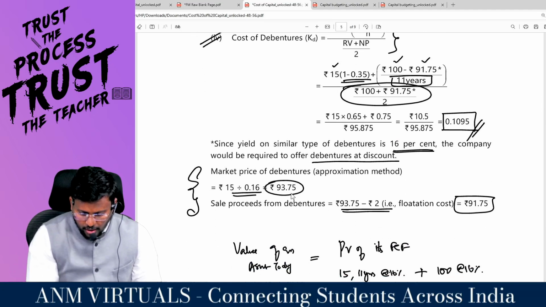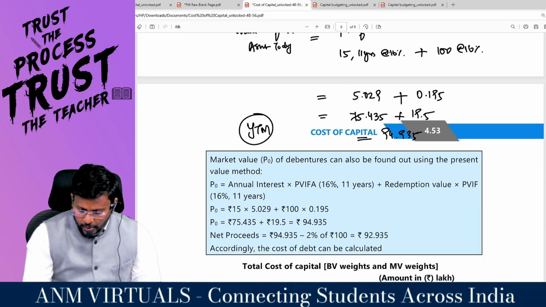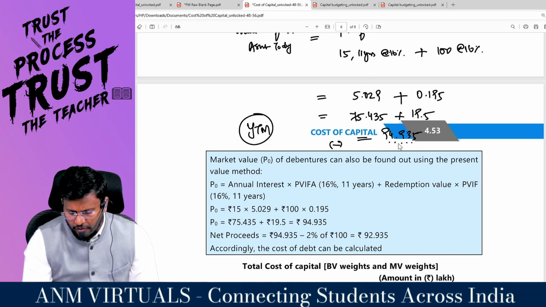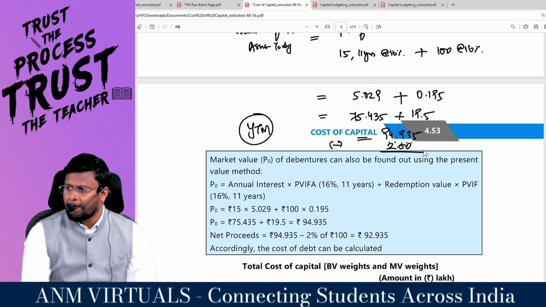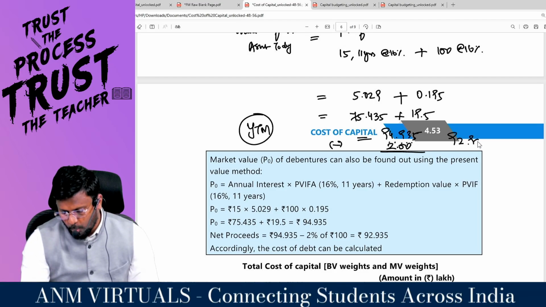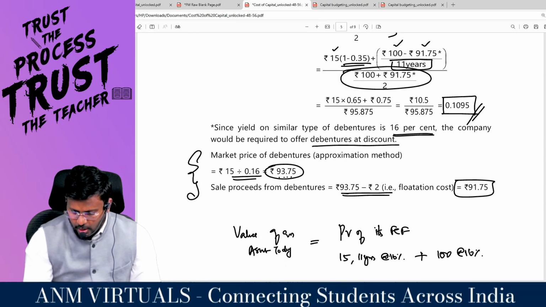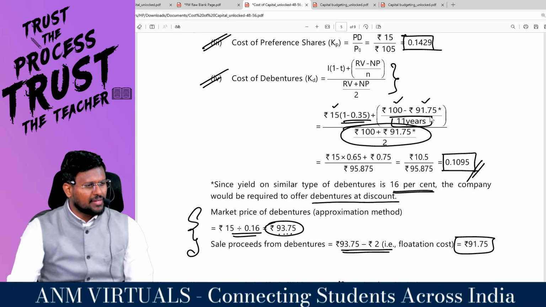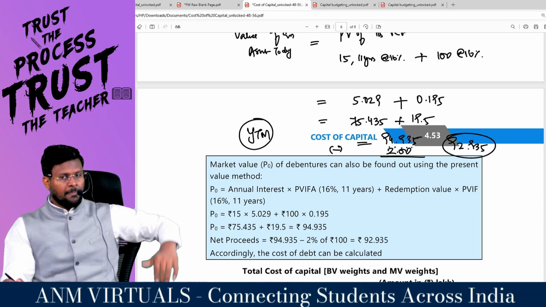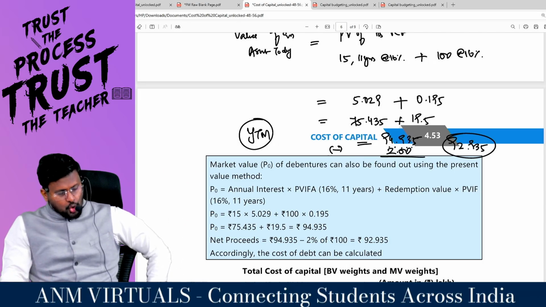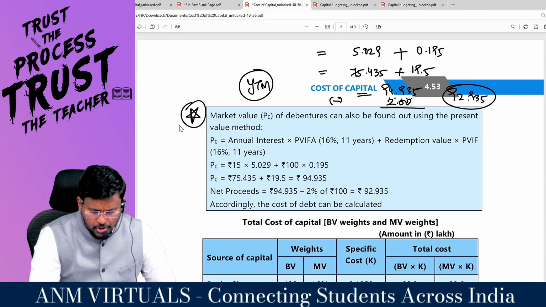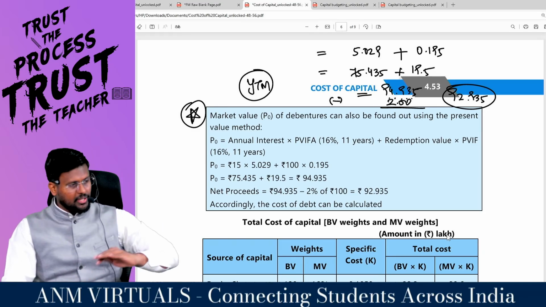Here we got 93.75; here we got 94.935. From this, there is a flotation cost of 2 rupees. That always has to be reduced from the face value. So 94.935 minus 2 rupees comes to 92.935. Look here, you got 91.75 earlier. There will be a slight difference because here you are not taking the full amount. So by YTM also you can solve this question. That is also possible. That is what they have explained here, my dear lovable students. You can go through it; the same thing I have solved, they have explained.